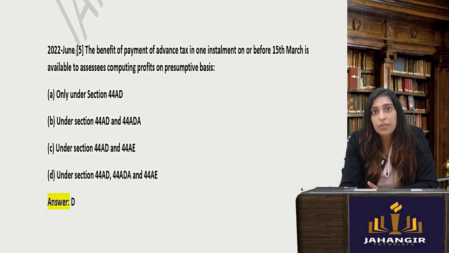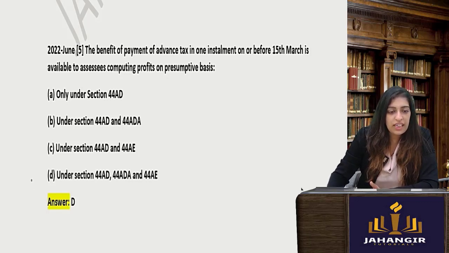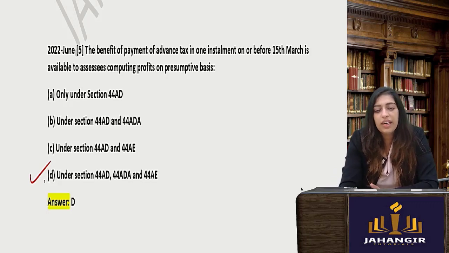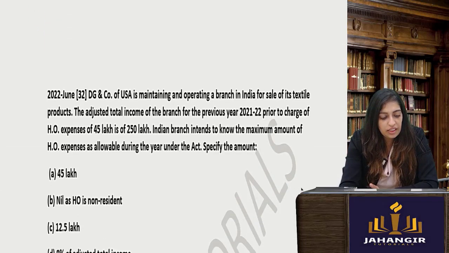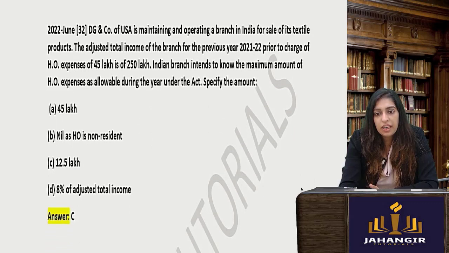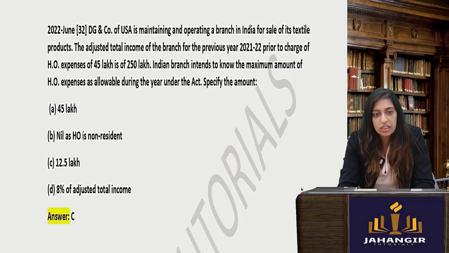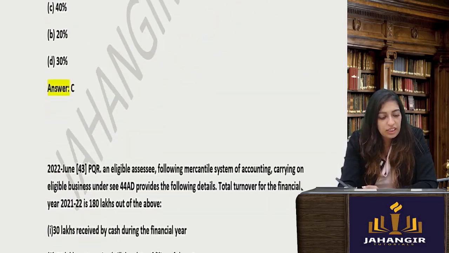Next, the benefit of payment of advance tax in one installment. Now, because we are doing presumptive business, you have to pay your tax in one shot under 44AD, 44AD and 44AE. D&G company is maintaining operation branch. You see how many times the same question is being asked. Okay, what you'll do, take the adjusted total income, 250 lakhs, into 5%. So you will get 12.5. Next one.